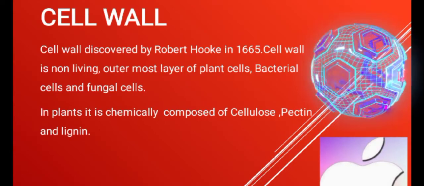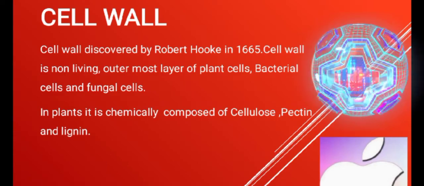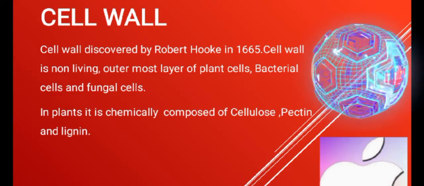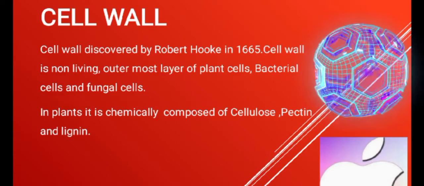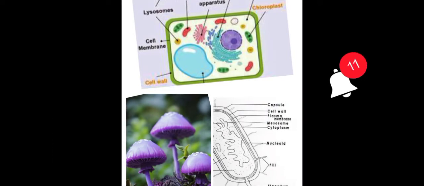It's non-living, and it is present outermost in the case of some cells. Some cells like bacterial cells, plant cells, and fungi cells. Outermost layer in the case of these cells.